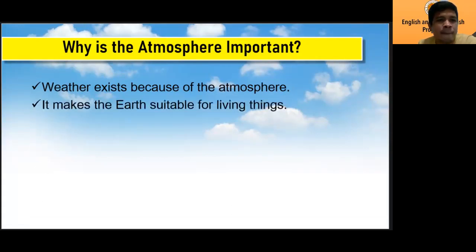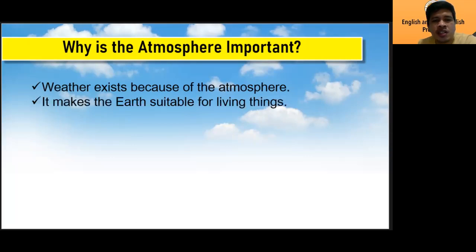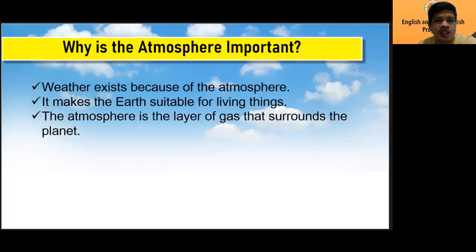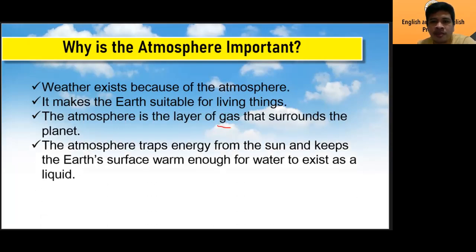Next one, it makes the earth suitable for living things. Because of the atmosphere, all living things can live on earth, like humans, animals, and plants. That is possible because of the atmosphere. Next, the atmosphere is the layer of gas that surrounds the planet, just like in the definition.